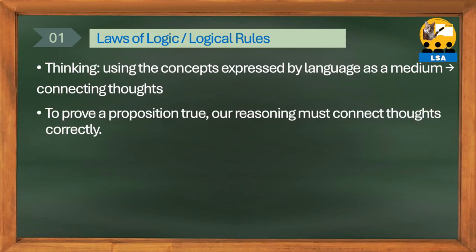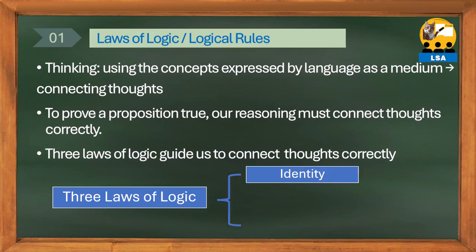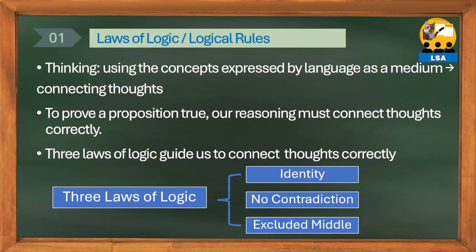Therefore, in the thinking process of proving the truth of a proposition, it is very important to connect thoughts correctly without making mistakes. If logic collapses or there is a leap in logic during the thinking process, no matter how hard you think, the resulting thought will be wrong. So, to prevent our thinking from going astray, we will study 3 laws of logic as a standard to guide us to connect our thoughts correctly. The 3 laws are the Law of Identity, Law of Contradiction, and Law of Excluded Middle.